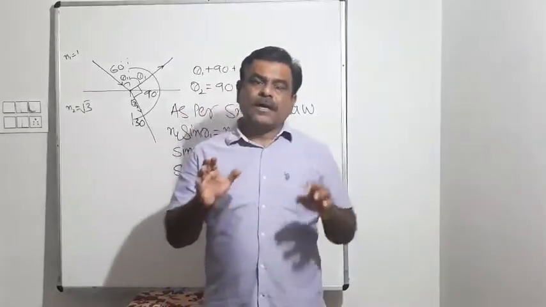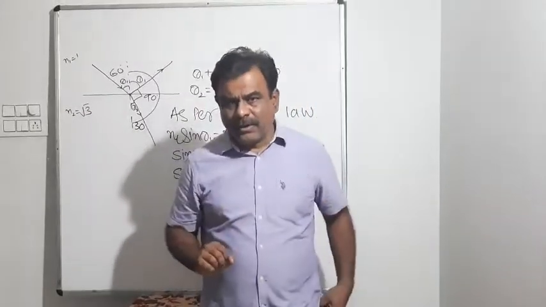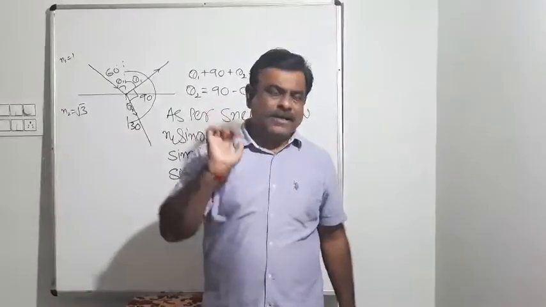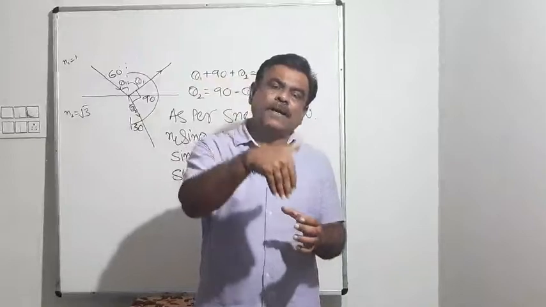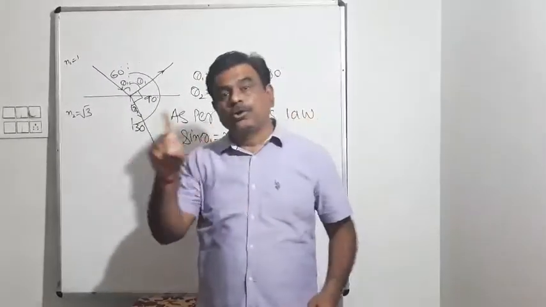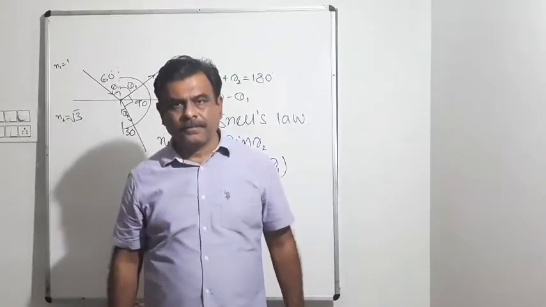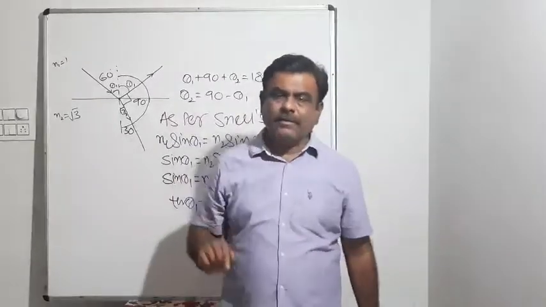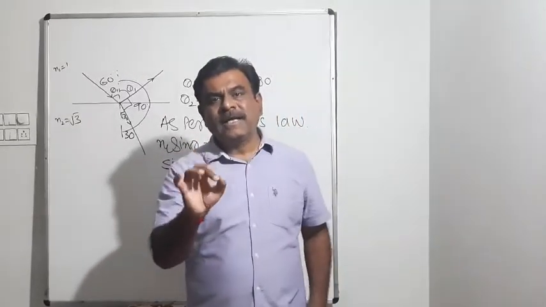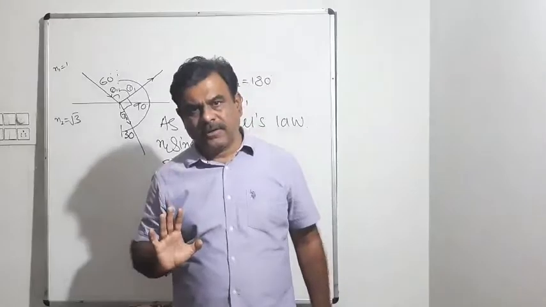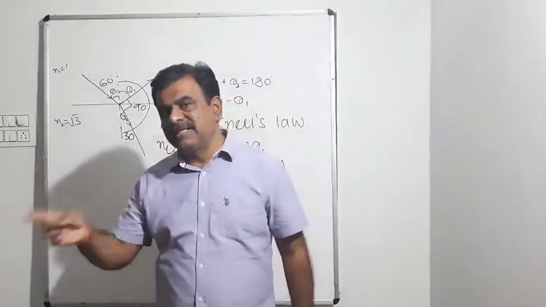So if you are keeping a medium in another medium, like I have crystal clear water having refractive index 1.33, and in that I am keeping another medium like a glass plate, also having refractive index 1.33, then it won't be visible. This question was asked in a board exam MCQ. The question was, how can a lens not be seen inside the water? A lens cannot be seen inside the water if the refractive index of the lens is the same as water.